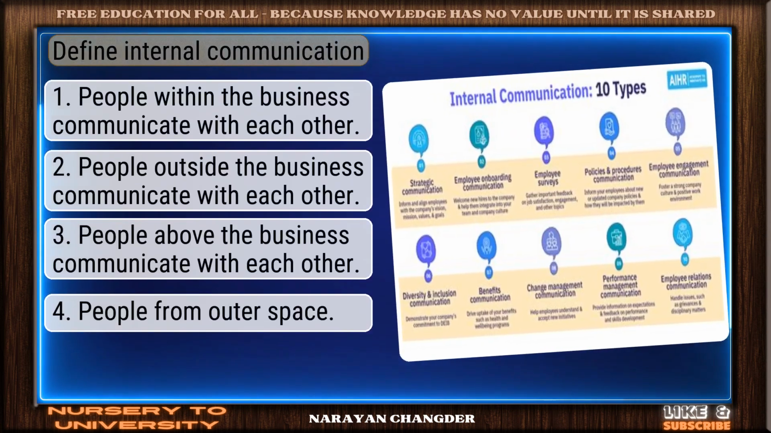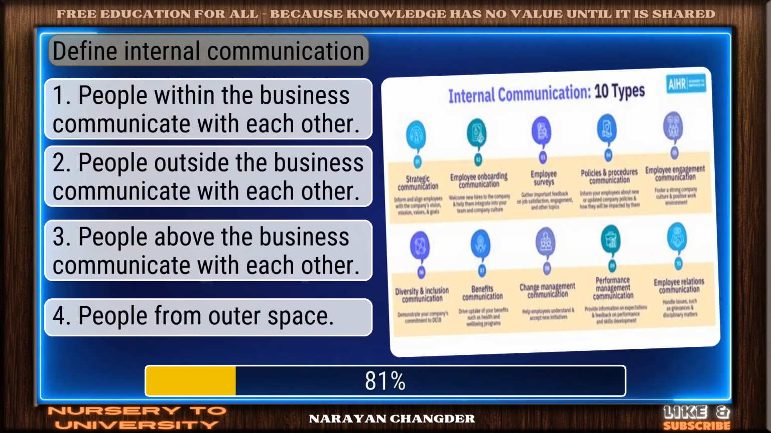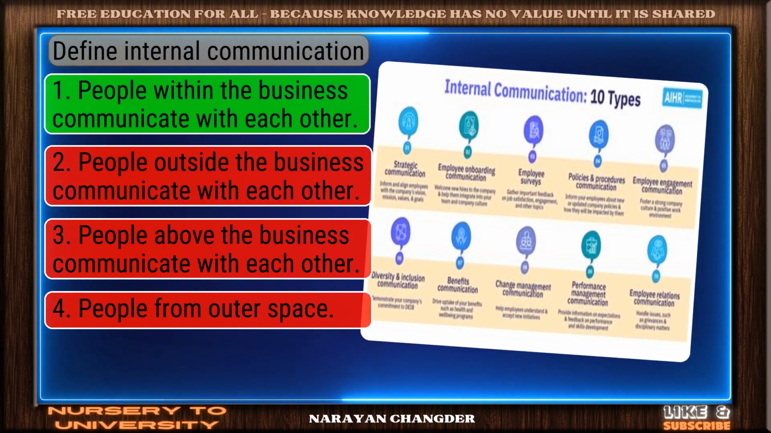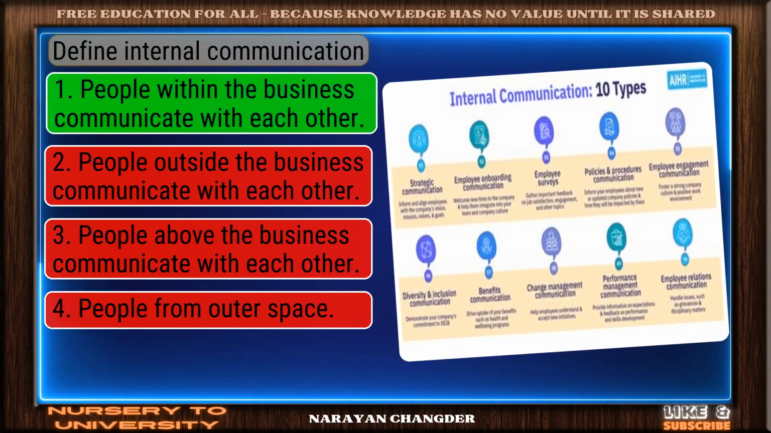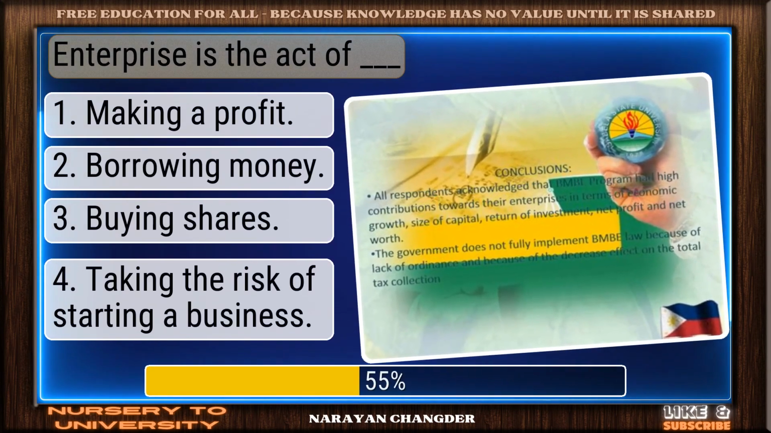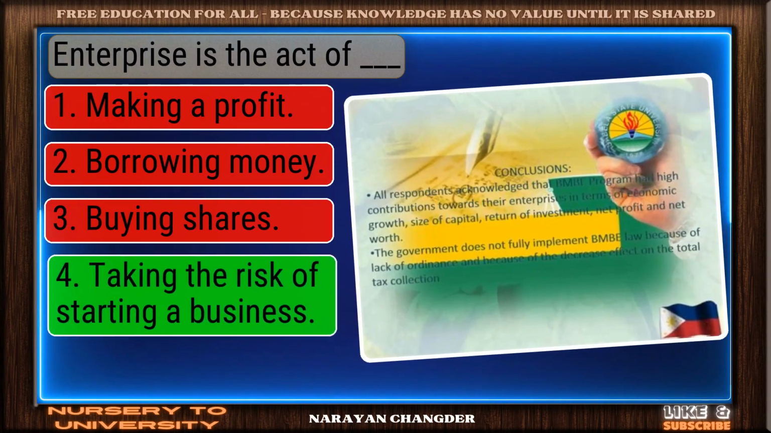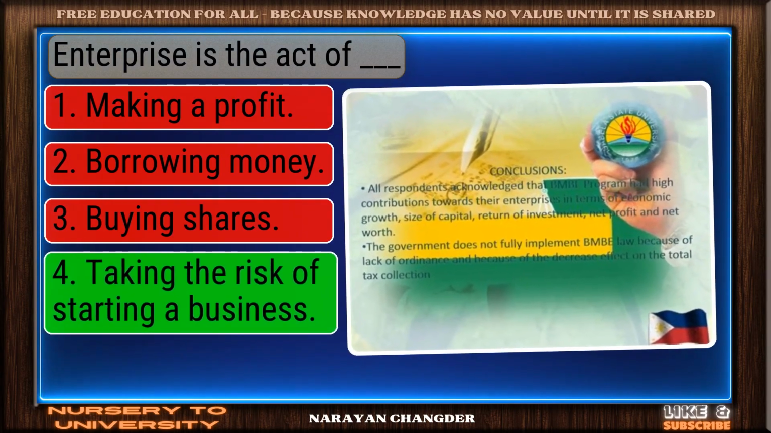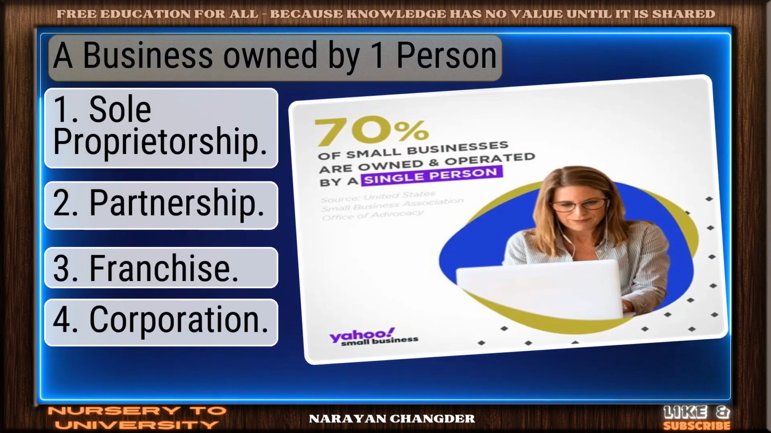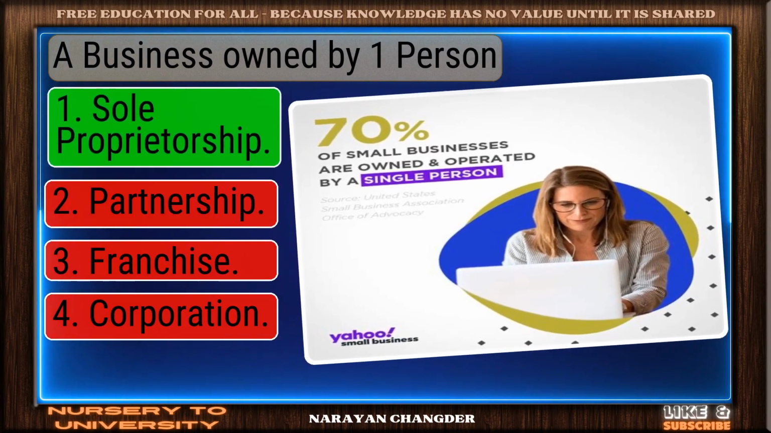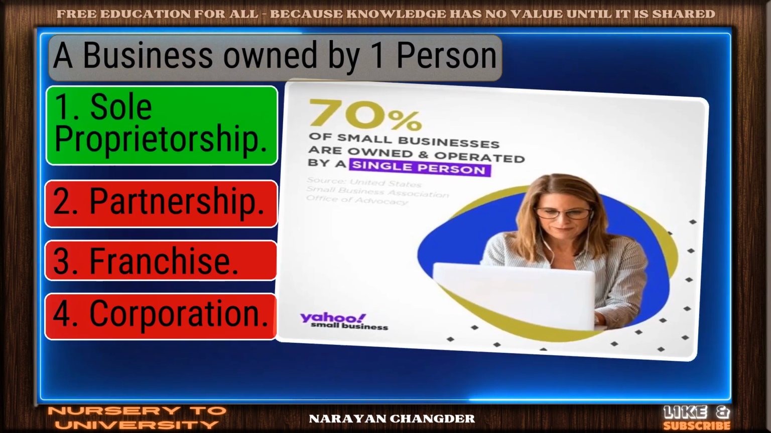Define internal communication. Well done. People within the business communicate with each other is the right choice. Enterprise is the act of dash. Correct. Taking the risk of starting a business is the right answer. A business owned by one person. Valid point. Sole proprietorship is true.